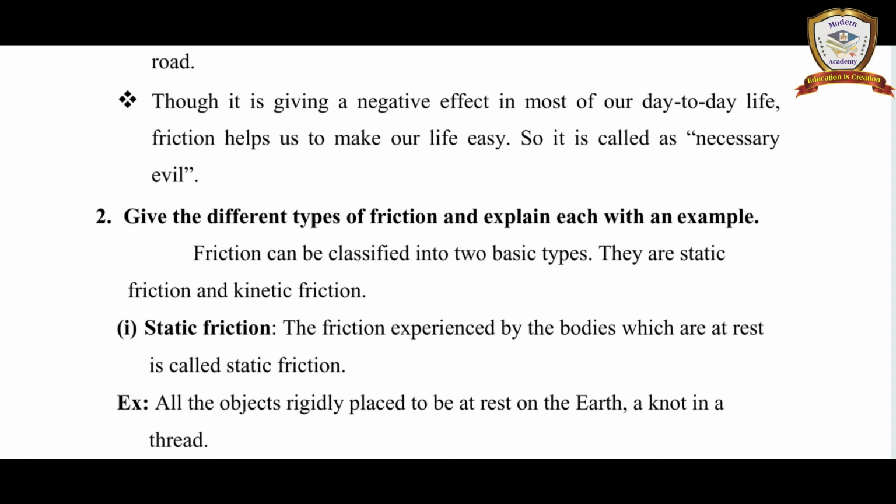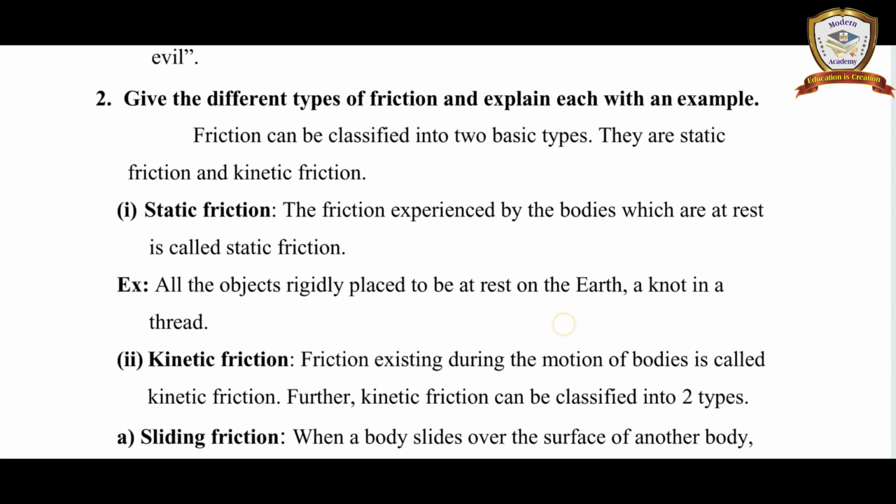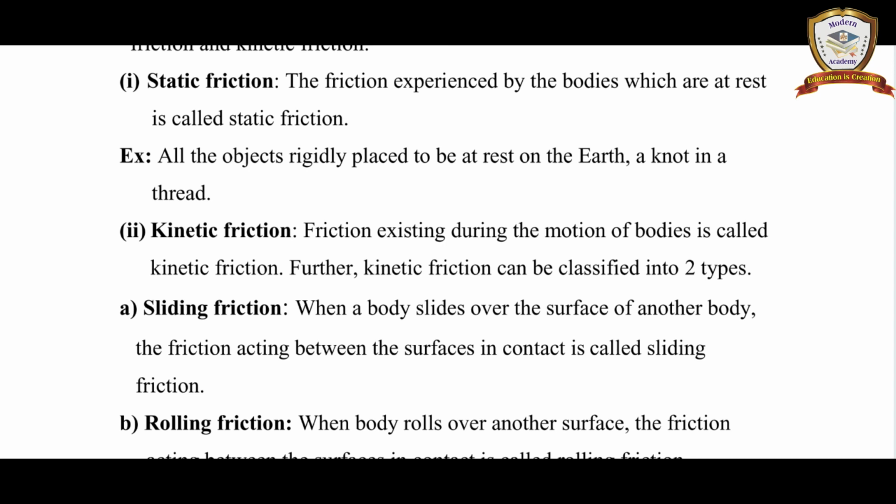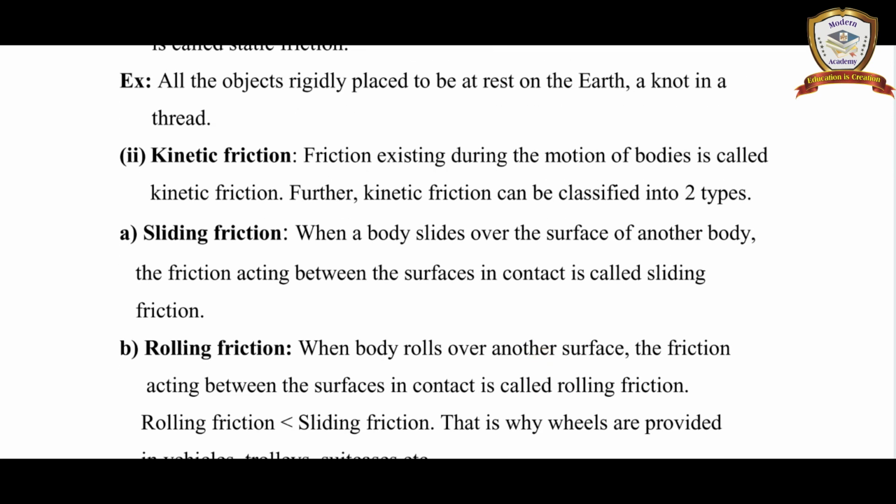Question number 2. Give the different types of friction and explain each with an example. Friction can be classified into two basic types. They are static friction and kinetic friction. Static friction: the friction experienced by bodies which are at rest is called static friction. Example: all the objects rigidly placed at rest on the earth, a knot in a thread. 2. Kinetic friction: friction existing during the motion of bodies is called kinetic friction.